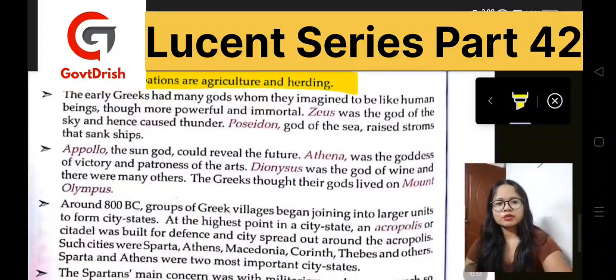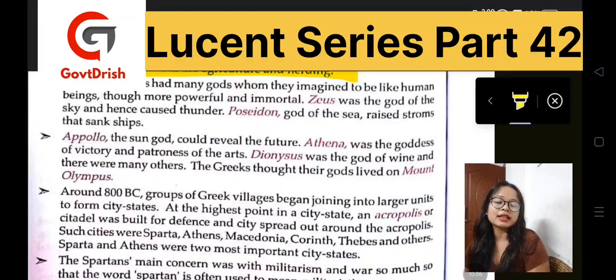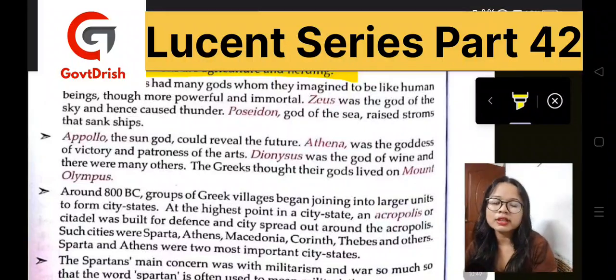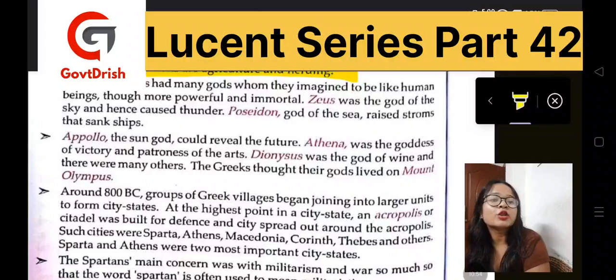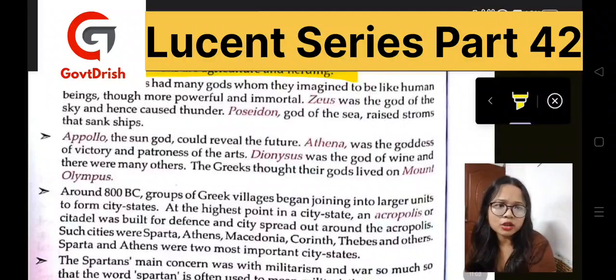So they also had many gods whom they worshipped. And if we contrast with Zoroastrianism, where they worshipped the sun as well as light, in Greek civilization they imagined the gods to be like human beings, and that's the difference. According to the Greeks, the form of god is more powerful and immortal, and Zeus was the god of the sky and hence caused thunder.